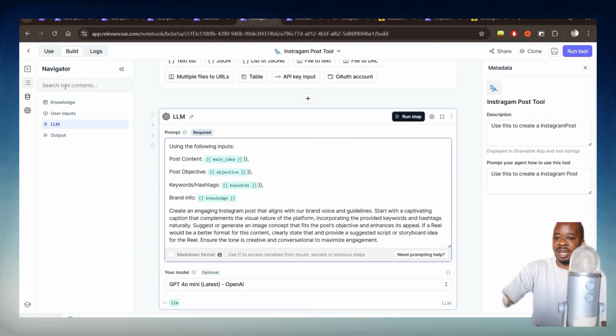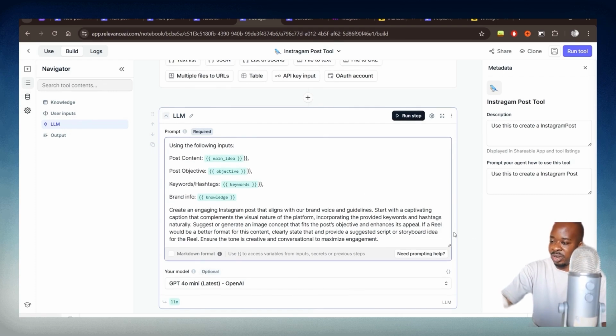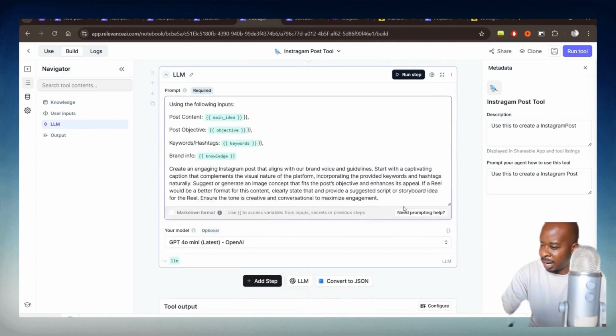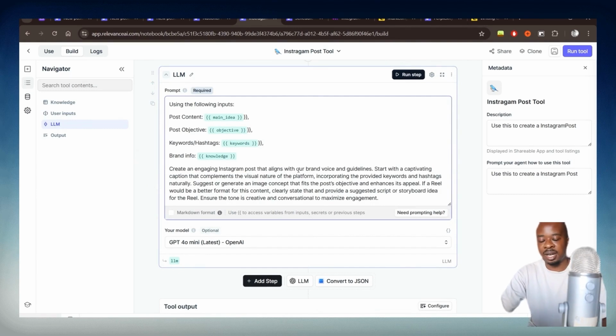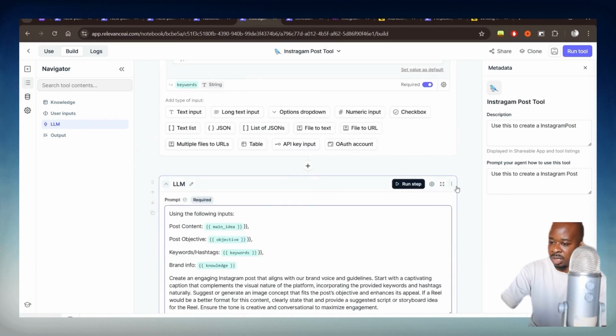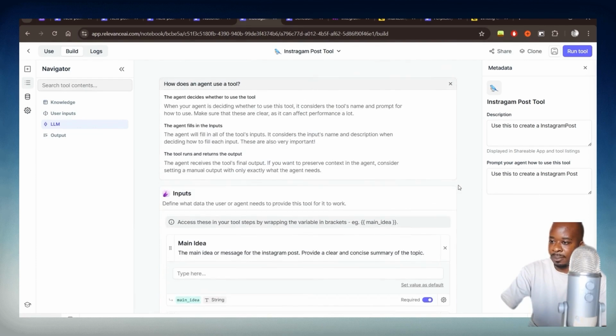One thing I did notice is with each of the tools, I did have to go and add knowledge sections to each of those tools. So that is probably something you're going to have to do as well. Unless someone has found a quicker way of doing this, maybe I'm doing it a little bit less efficiently. Let me know in the comments. All right, so that tool is pretty simple, just a simple Instagram post. And the other thing you have to make sure you do is also include these descriptions as well, because that tells the AI agent exactly how to use the tool. And that's just to make sure that it's not confused. So we'll save that.